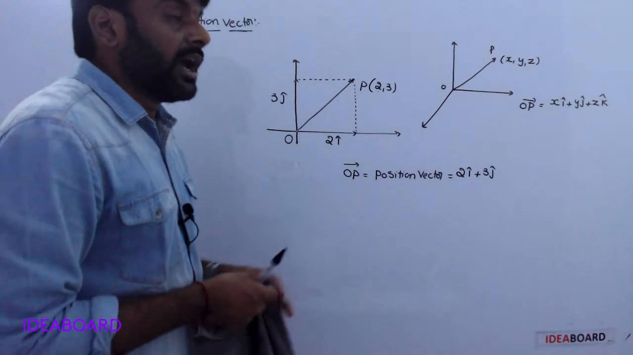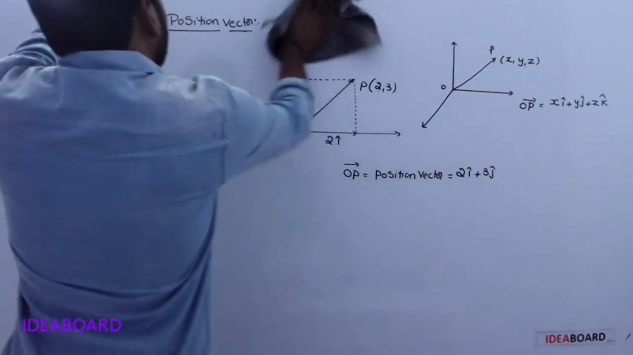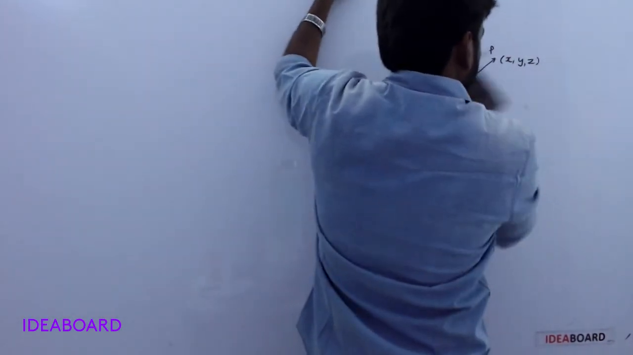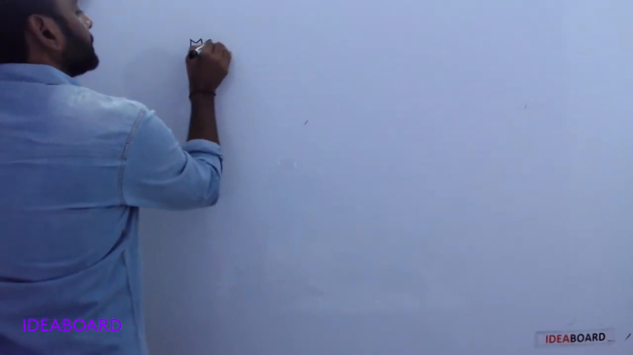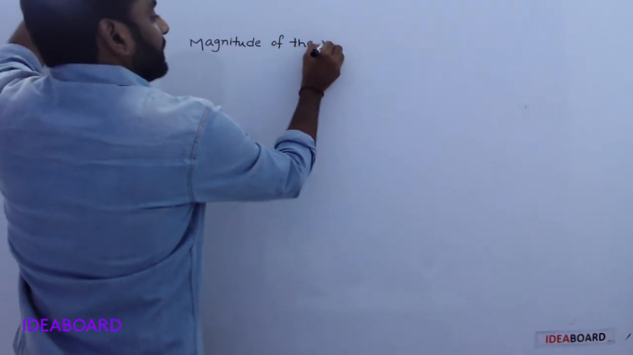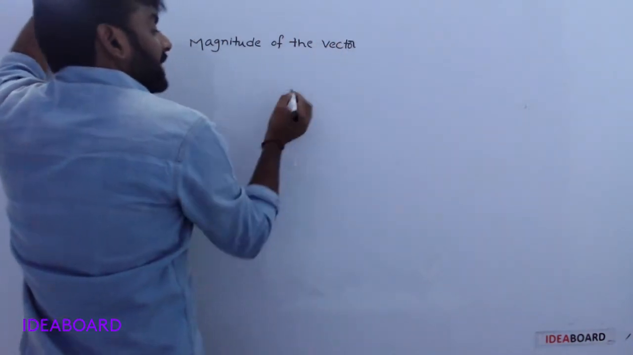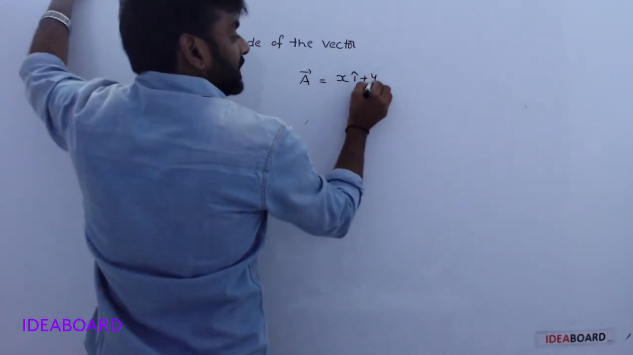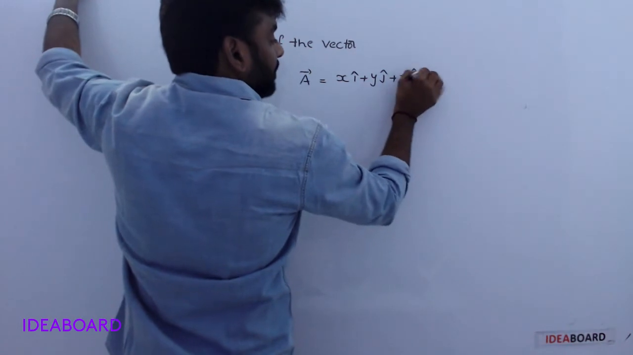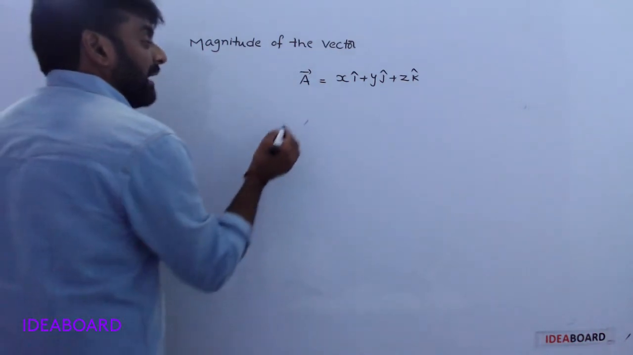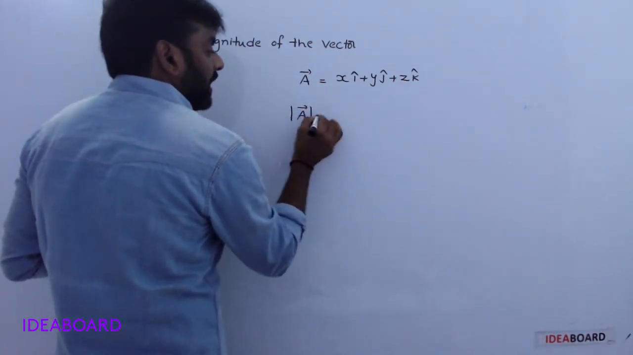Next, how do we find the magnitude of a vector? Now, the magnitude of the vector. For example, A bar is one of the vectors. It is written as x i cap plus y j cap plus z k cap. Understood? Magnitude means mod of A bar.